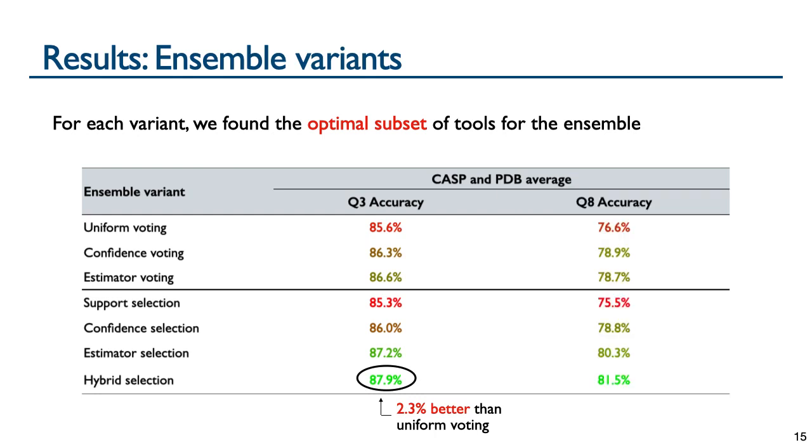With respect to Q8 accuracy, which is shown in the right column of the table for the 8-state model, hybrid selection is again the best variant and gives nearly a 5% accuracy boost over uniform voting. Among other variants, estimator selection is the second best and is especially close in Q3 accuracy, where it gets within 1% of the hybrid selection.